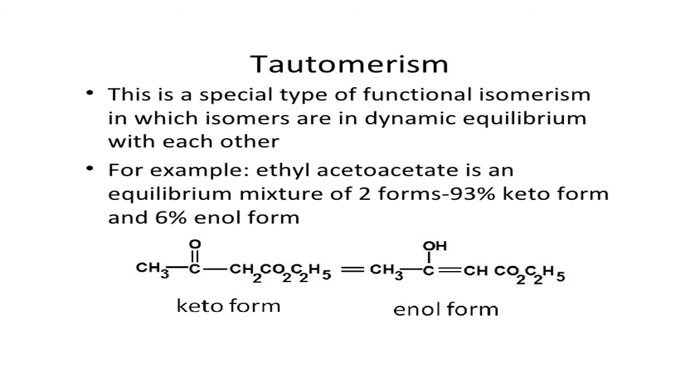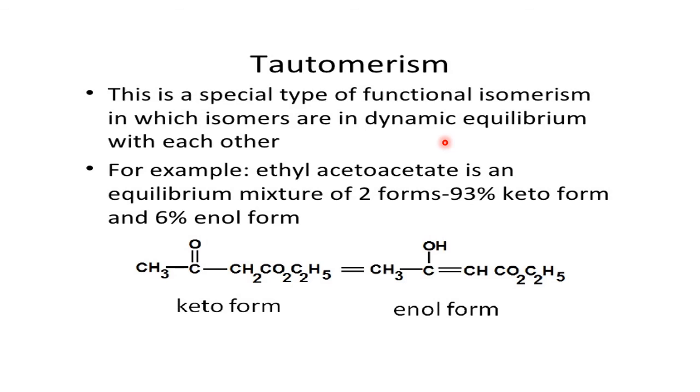Now we'll see tautomerism. Tautomerism is another interesting isomerism. This is a special type of functional isomerism in which isomers are in dynamic equilibrium with each other. What is meant by dynamic equilibrium? They keep converting. Ice and water are in dynamic equilibrium. Ice converts to water, water becomes ice. It is going so fast. It is not easy to see, but they keep converting at a particular point. That is called dynamic equilibrium.